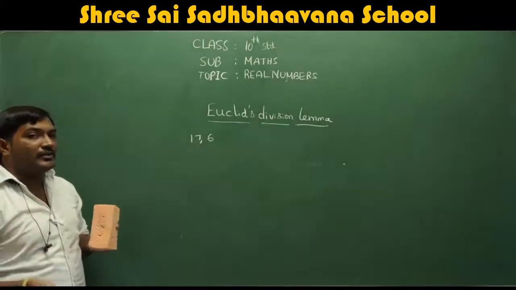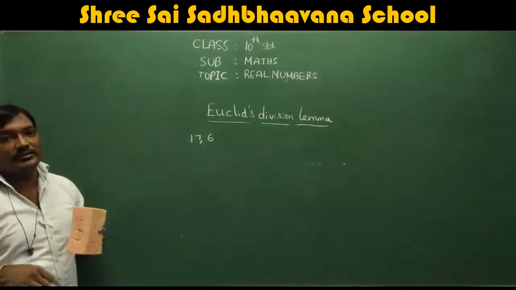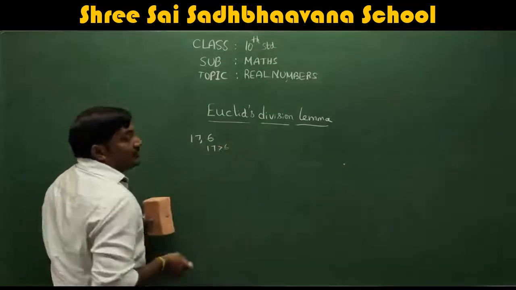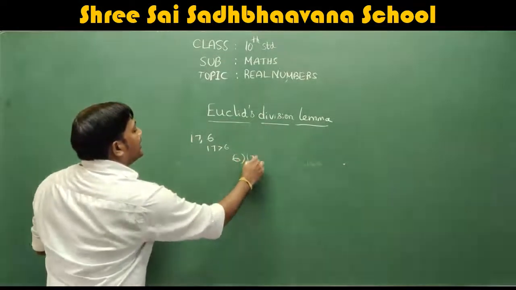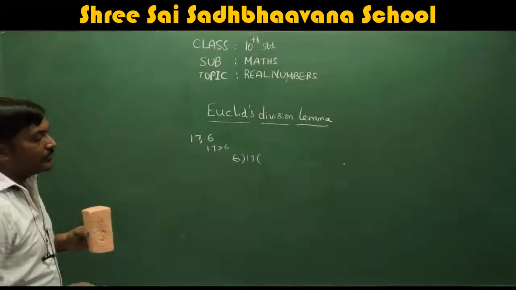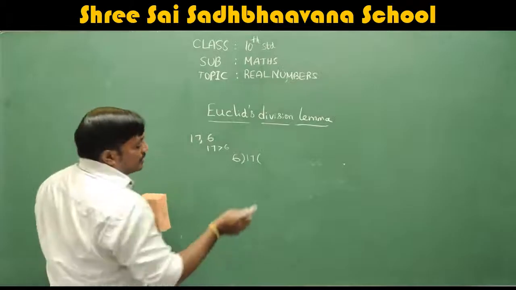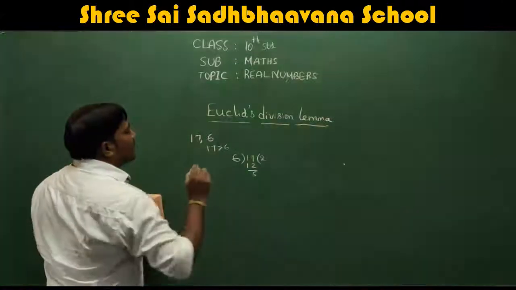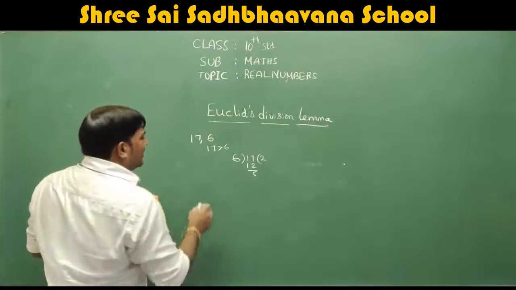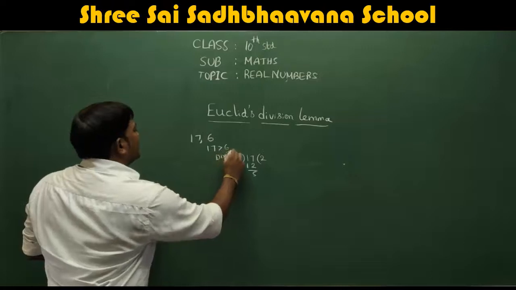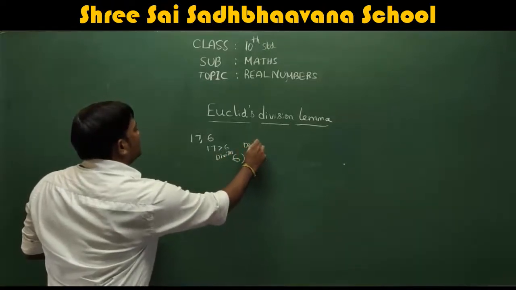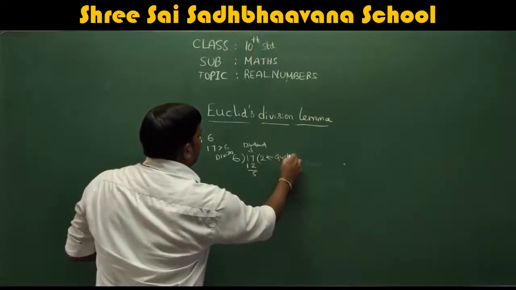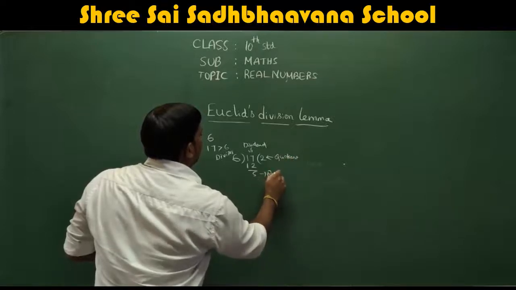You can divide 17 by 6. Always prefer that 17 is greater than 6, correct? So always divide the greater number by the smaller number, okay? Because you will not get any decimal point. So 6 twos are 12, and we will get remainder as 5. So that means here 6 is the divisor, 17 is the dividend, 2 is the quotient, and 5 is the remainder.